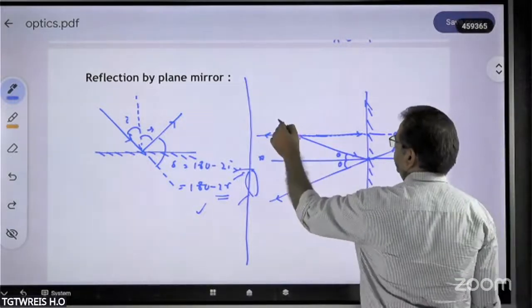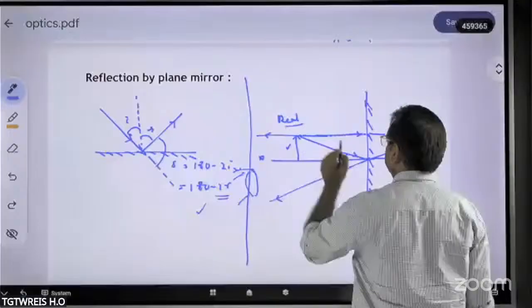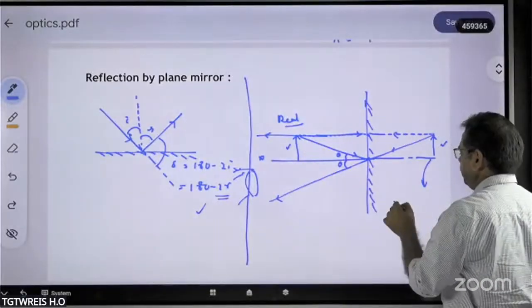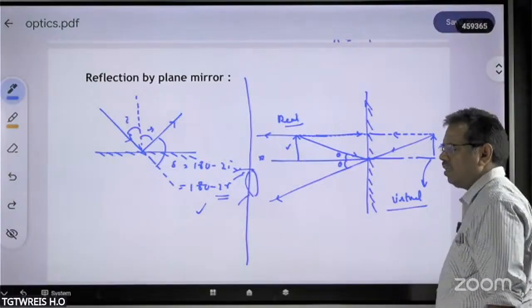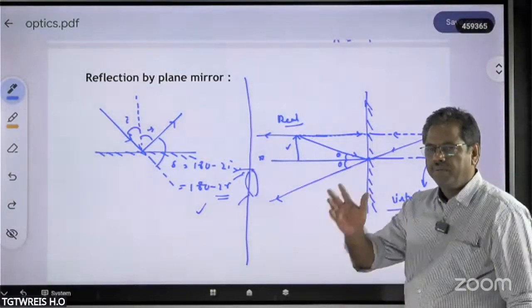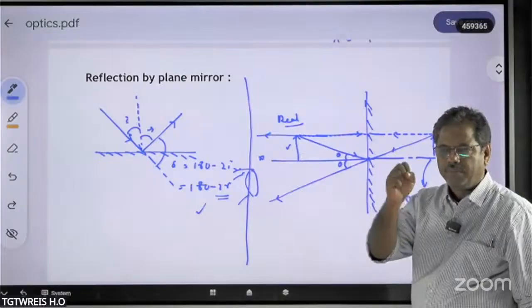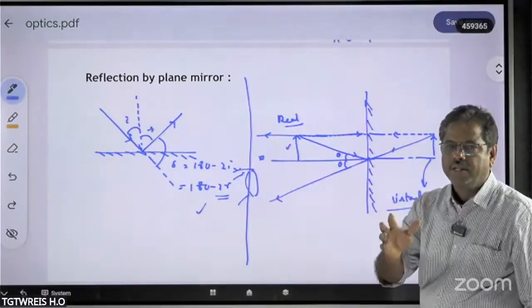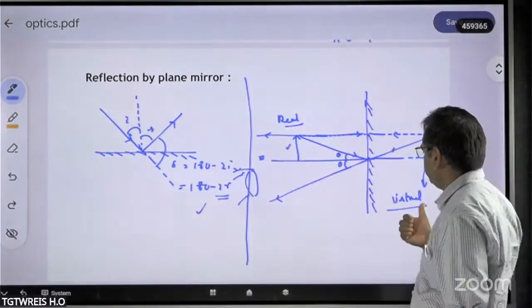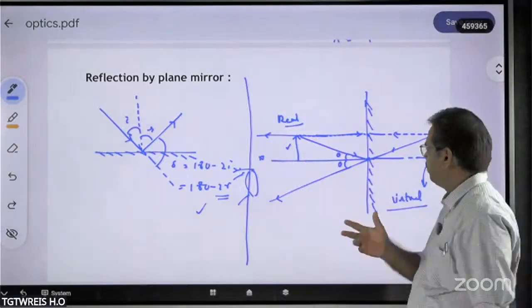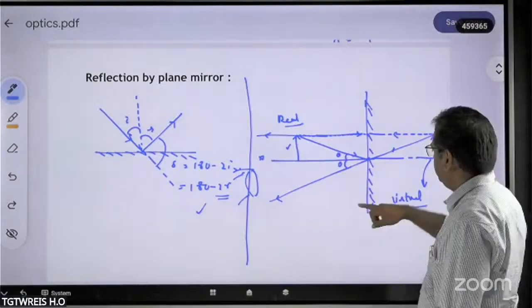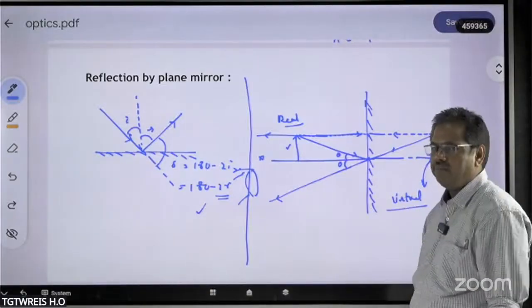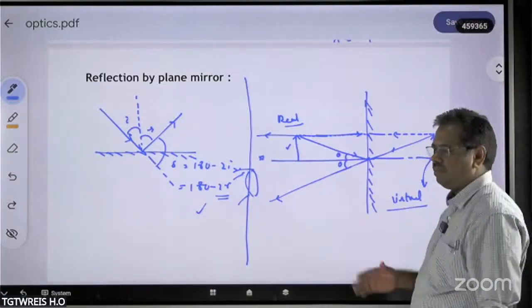This is a real object, and the image will be virtual. What is a virtual image? The image which cannot be formed on the screen, which cannot be caught on the screen, is called virtual. It is only visible. So this is a virtual one, which is forming inside the plane mirror itself. Only it is visible.